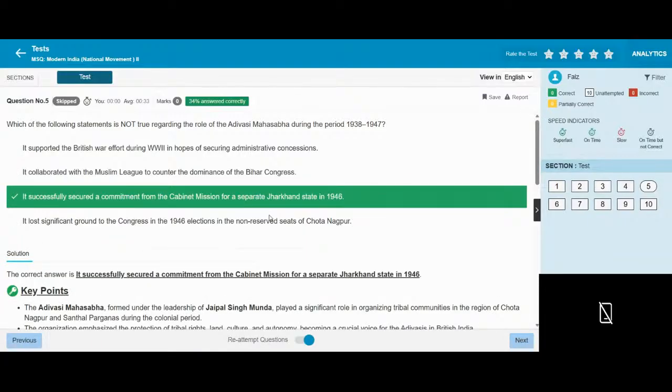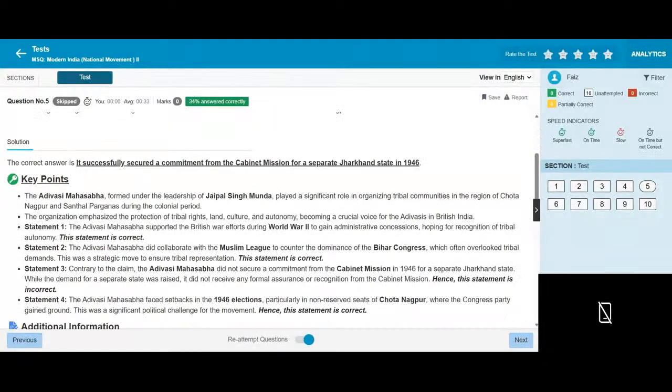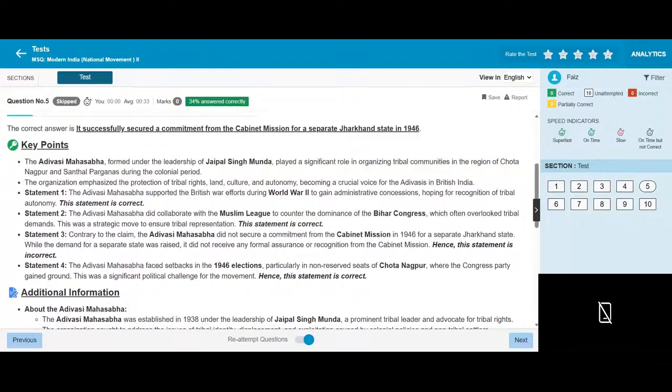It successfully secured a commitment from the government and social institutions. The Adivasi Mahasabha, formed under the leadership of Jaipal Singh, played a significant role in organizing tribal communities in the region of Chota Nagpur and Santhal Pargana. During this period, the organization emphasized being a crucial voice for Adivasis in British India.